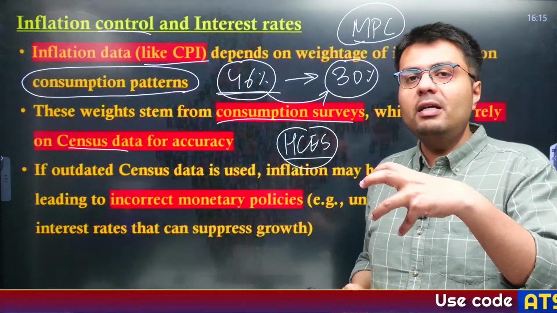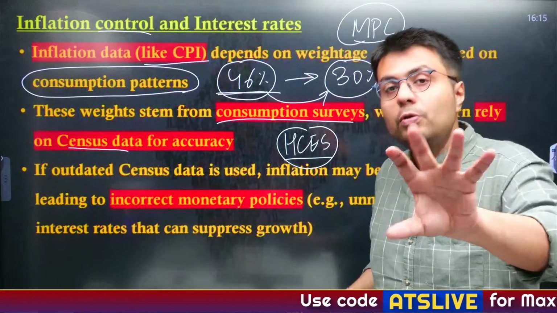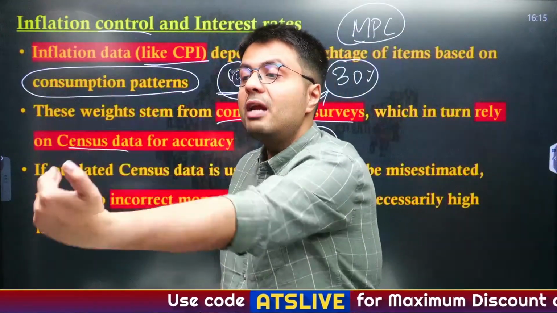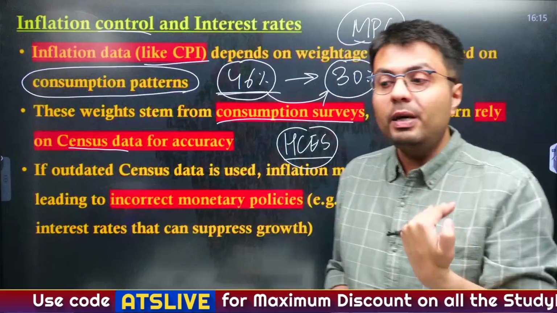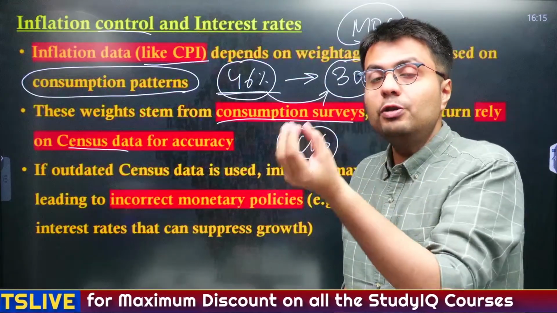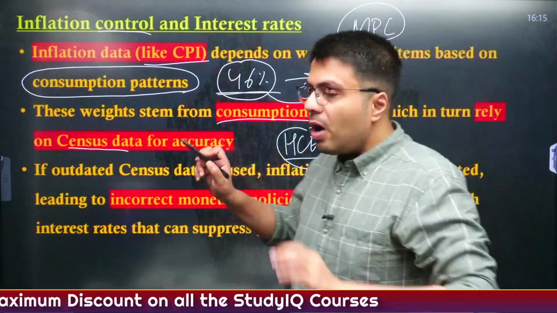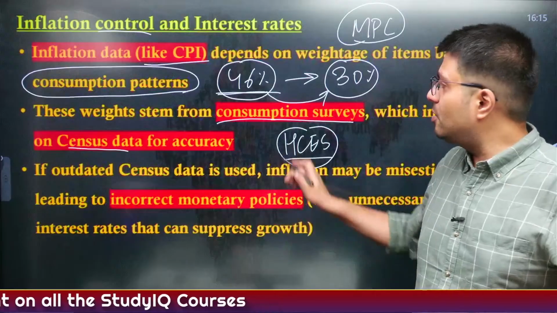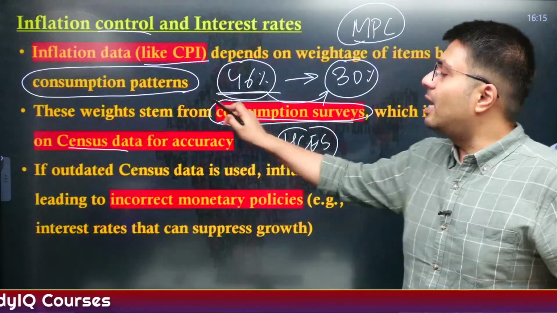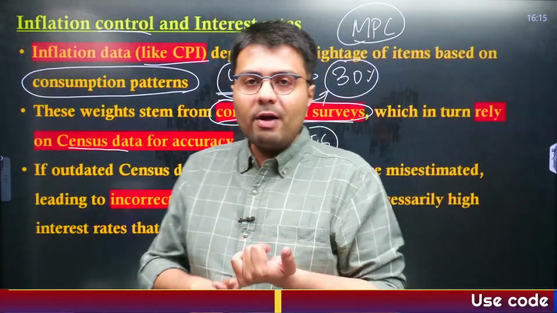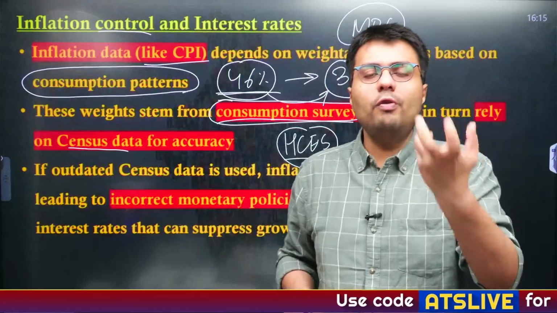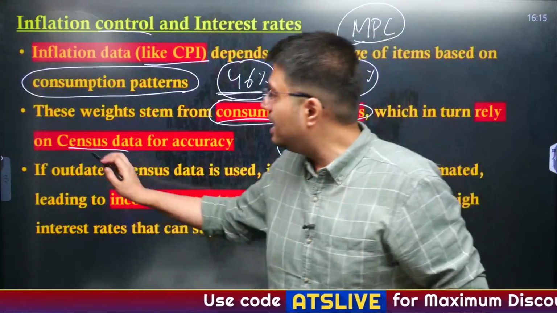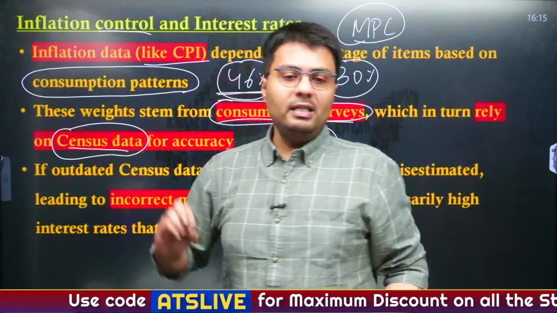Their economic status and the place they live in also determine how much money they are willing to spend on food, or on transportation. So ultimately all the consumption surveys conducted by RBI and by private bodies borrow the source of their data from the parent census data.